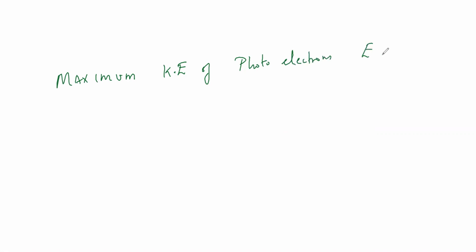So maximum kinetic energy of photoelectrons. This also they can ask in 1 mark. What is the maximum kinetic energy of photoelectrons emitted from the metal surface?